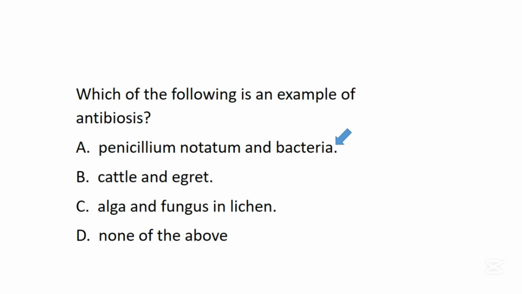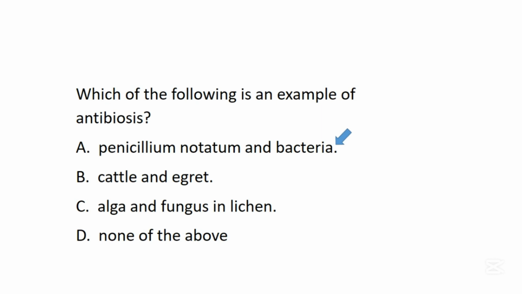Penicillium notatum and bacteria. Well, research has shown in microbiology that this organism known as Penicillium notatum produces a chemical substance called penicillin, and this chemical substance called penicillin has the ability of killing bacteria.